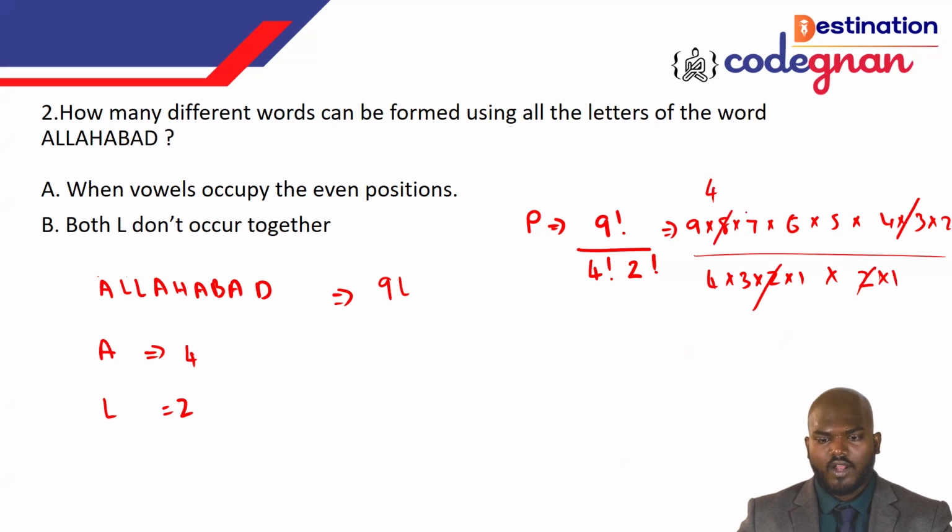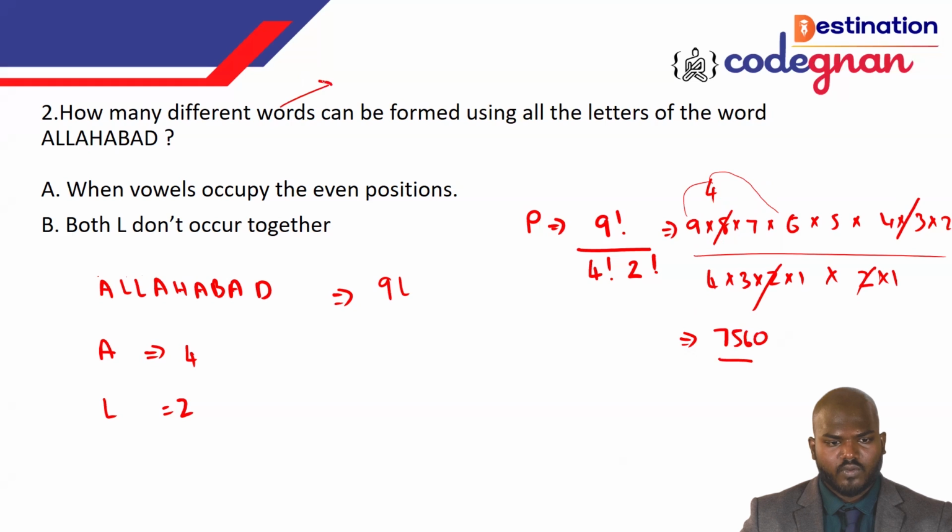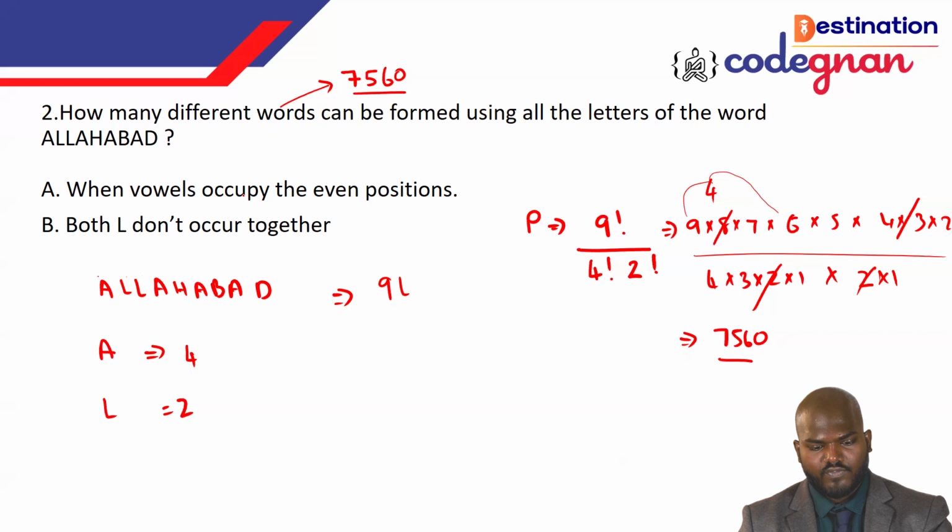If you multiply all the values, guys, 9 times 4 is 36, 36 times 6 gives you 216, 216 times 35 gives you the answer, that is 7560. Okay, for this particular question we get the answer 7560. Now the second question is asking, when the vowels occupy the even positions. If the vowels are occupying the even positions, what are the ways that we can get it? That is the only thing.